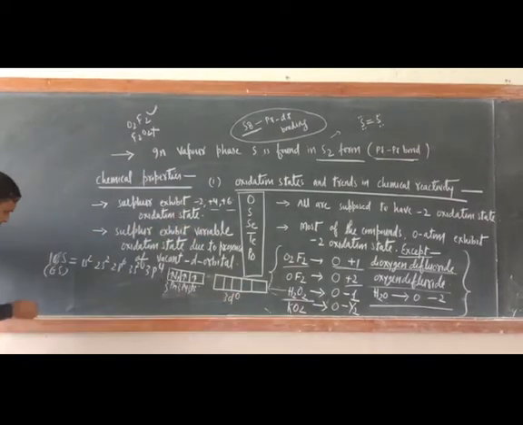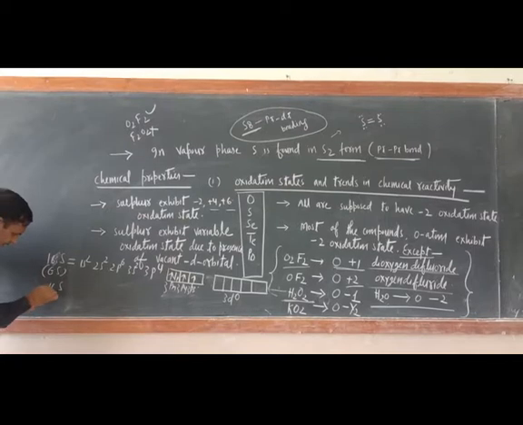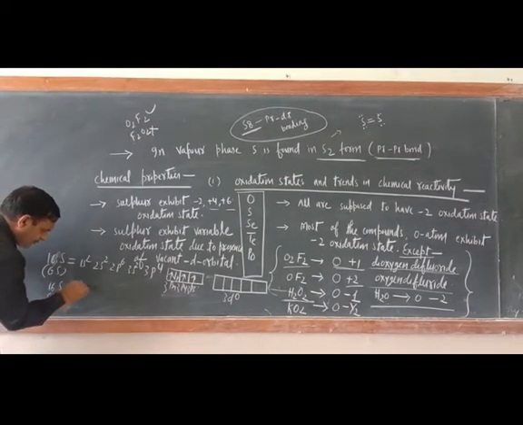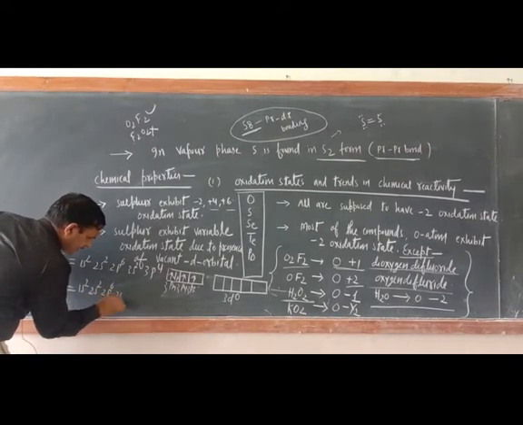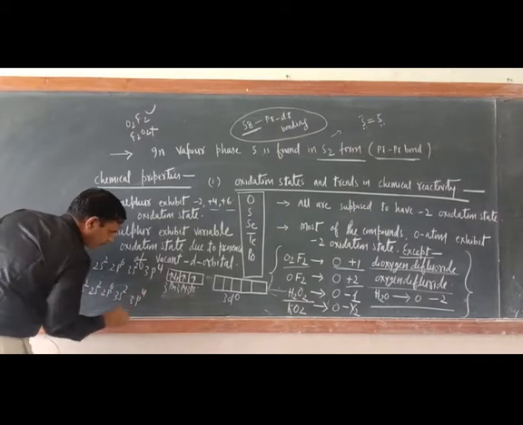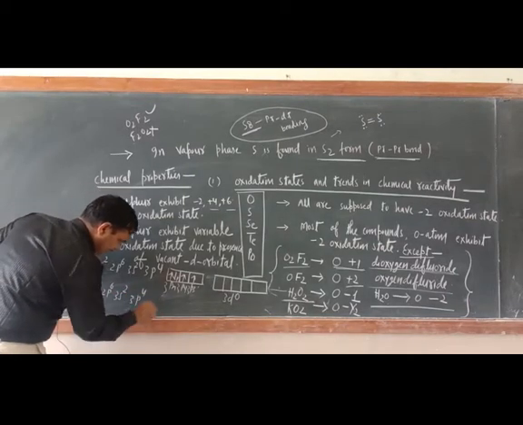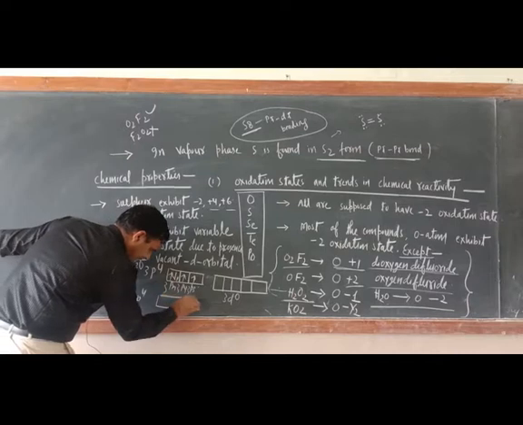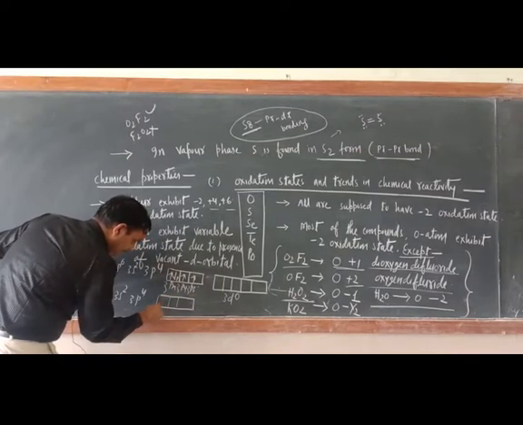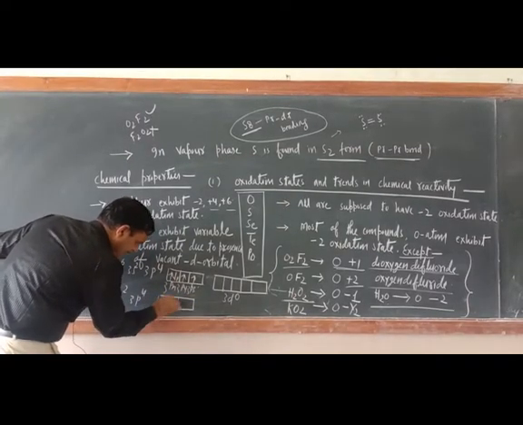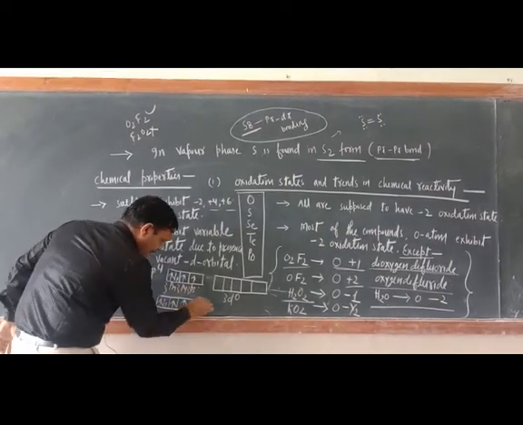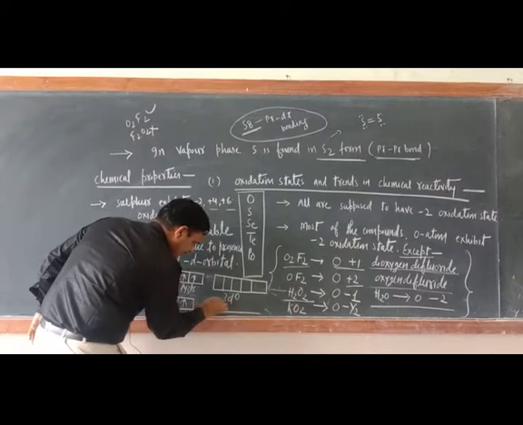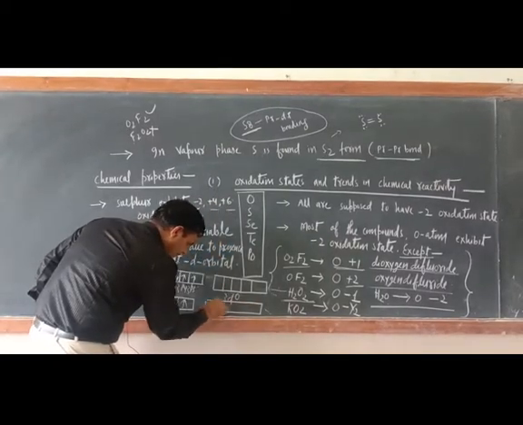Now in excited state, what would be there? Sulfur 16. So what is here now? First 1s2, 2s2, 2p6, 3s2, 3p4. Okay, now try to understand. 3p is this one: 1, 2, 3, this, and this. Correct or not? Here what would be there? This. 1, 2, 3, 4, 5.